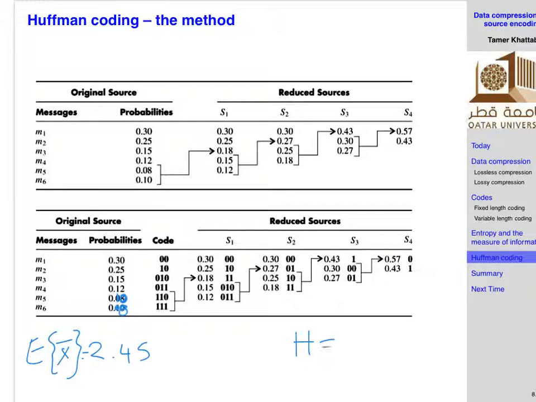So what's H? How do you calculate H? Minus summation P log P. Right? P_i log P_i. So this probability times the log of this probability plus this probability times the log of itself plus this probability times the log of itself and so on and so on, and then you add a minus sign at the end. So what's going to be the H? It must be less than or equal to 2.45, cannot be greater than, right?